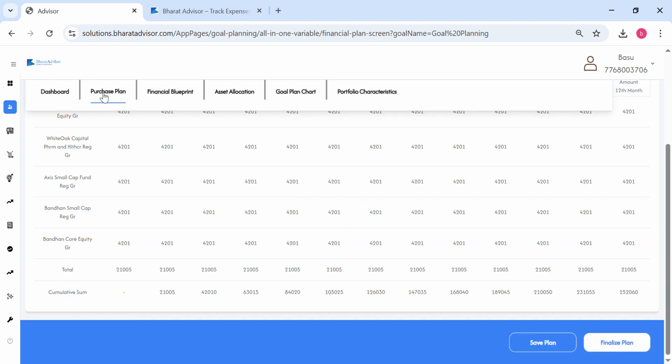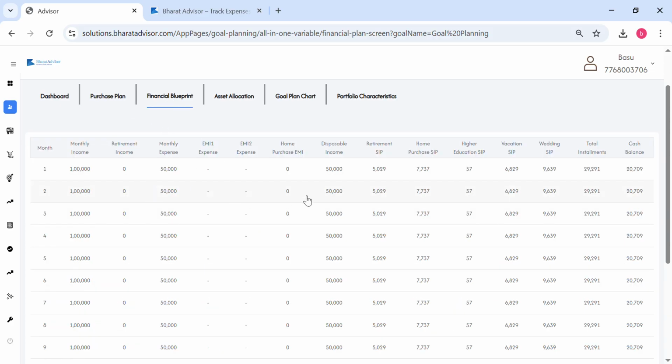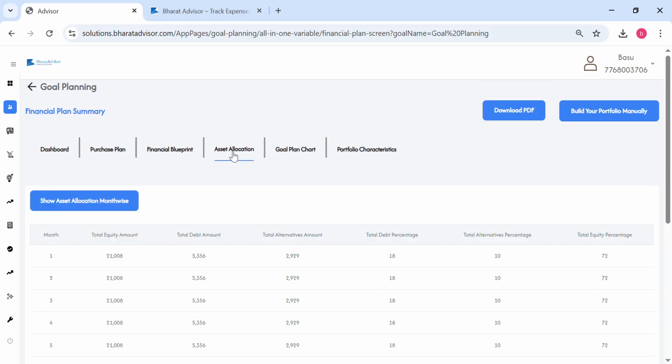Currently I'm going very fast on it because I know that I need to capture a lot of things. So there's a purchase plan, then there's a financial blueprint. It's again a very nice way of looking into things. Basically, you look into your financial future in one go, like how much income you would have, what kind of expenses, what kind of EMI and all that. You also look into the asset allocation. That's again a great part of our tool. We basically have a dynamic asset allocation. So asset allocation is not static, it keeps changing as per your goal tenure. So we also consider that.